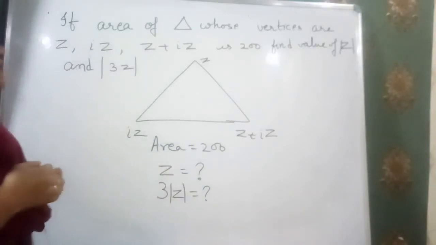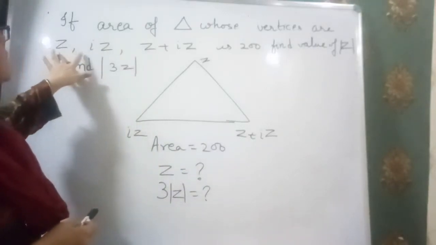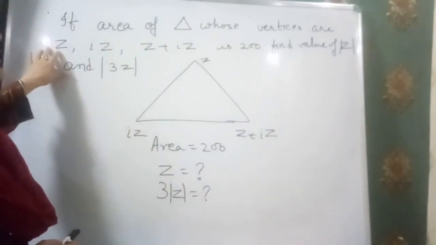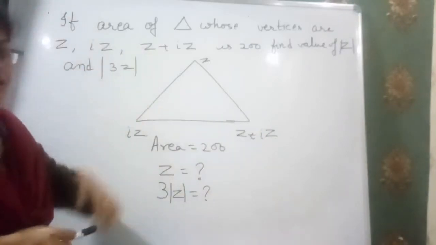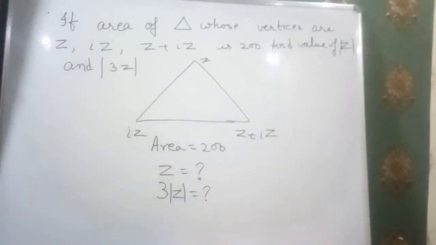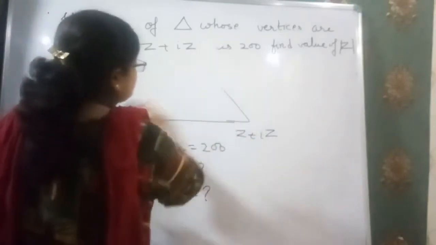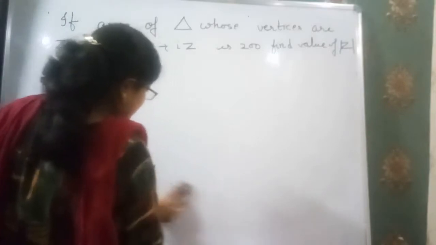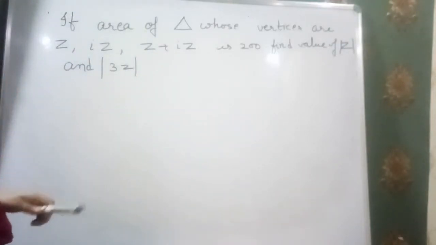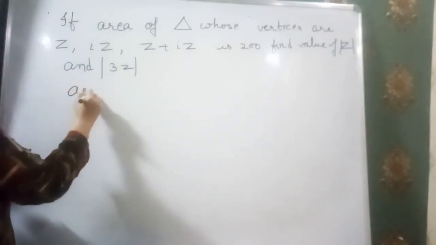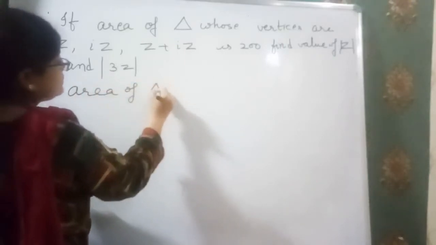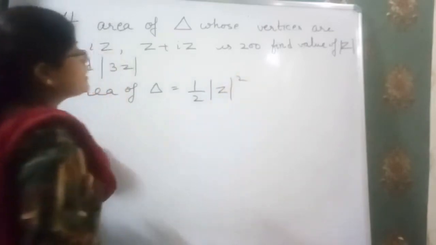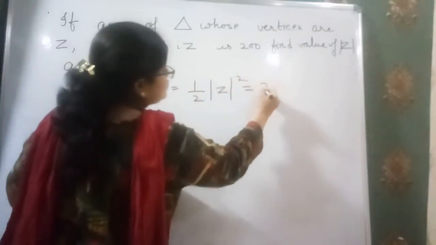In the previous question I told you how to find the area of the triangle if the vertices are given, and here I have taken the same vertices. So there's no need to explain again the area of the triangle; you can see the previous section. I'm going forward from there. There we found that the area of the triangle is half z square. I think you remember it. Now it is given that it is equal to 200.